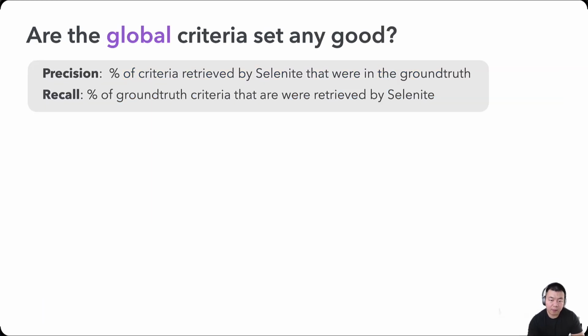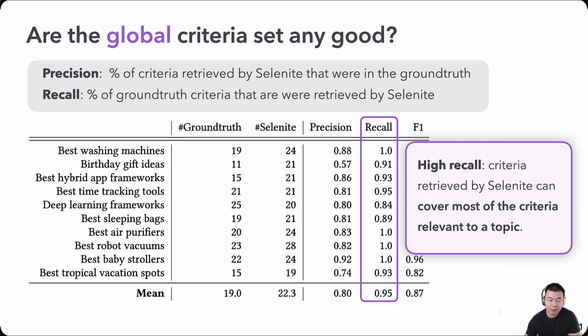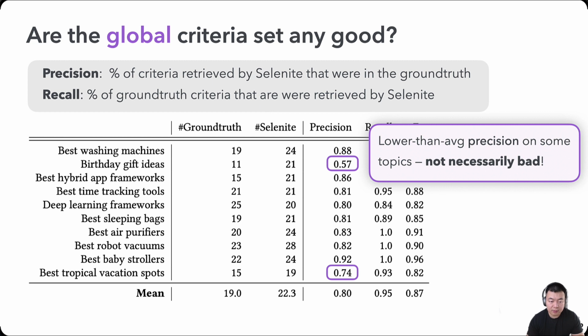We measured both the recall and precision of the Selenite criteria, and Selenite achieved very high recall across most of the topics, meaning that the criteria retrieved by Selenite can cover most of the criteria that are talked about in top search result pages. And the precision score is more interesting. We did see some lower precision scores on certain topics, but we found that it's not because Selenite would retrieve unnecessary criteria. It's actually likely because the source web pages don't contain many criteria for comparison.